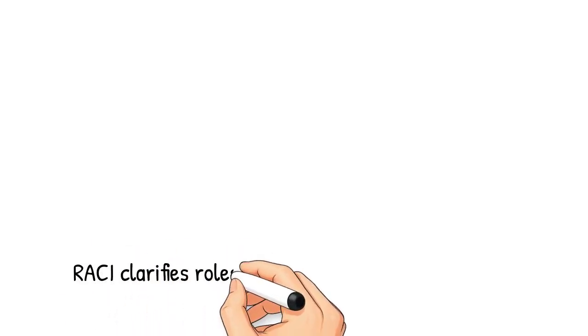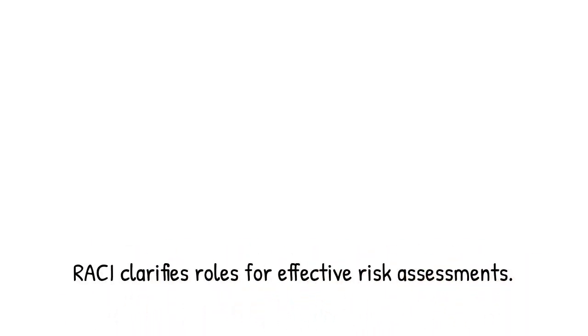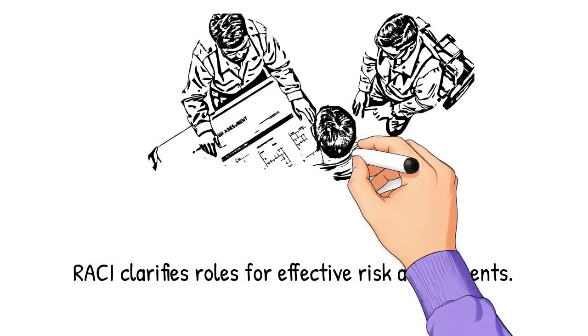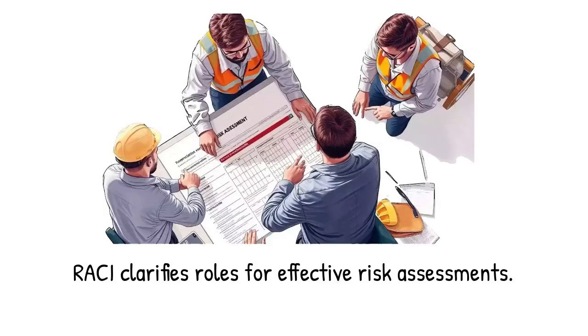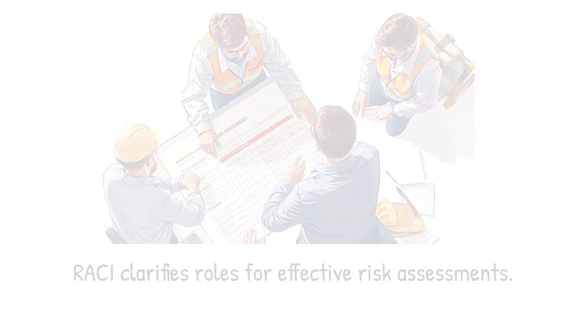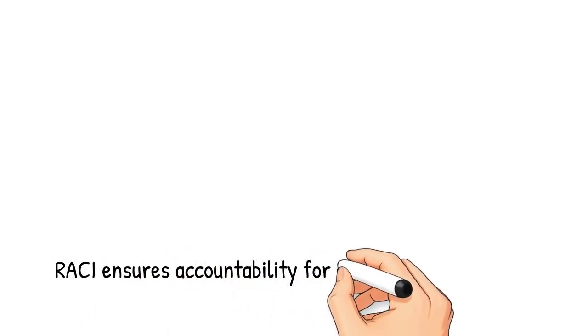Now let's look at risk assessments. A risk assessment is not just a document, it is a living process. Hazards must be identified, risks must be scored, controls must be selected, and actions must be implemented. If responsibilities are unclear, the assessment becomes a paper exercise. With RACI, every step has a defined owner.